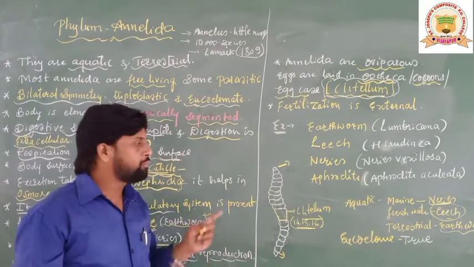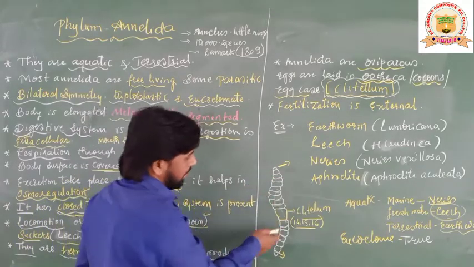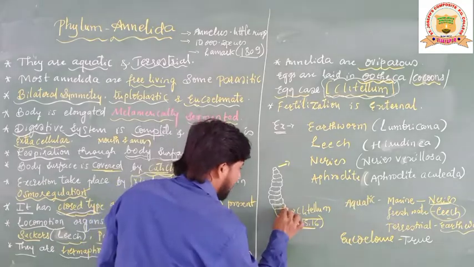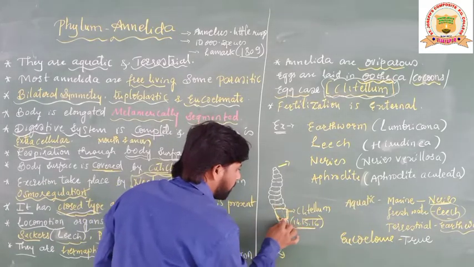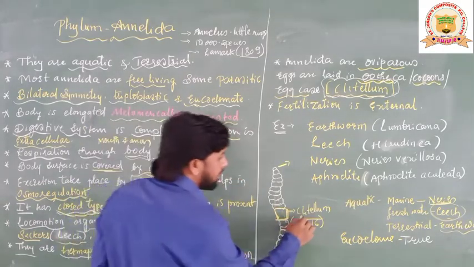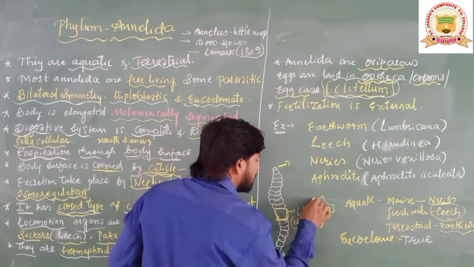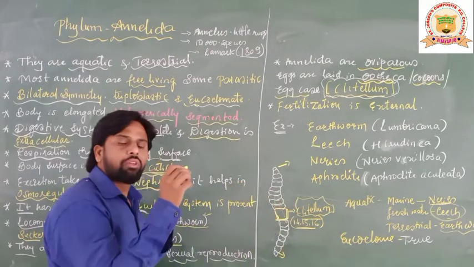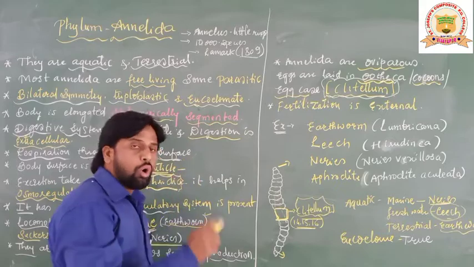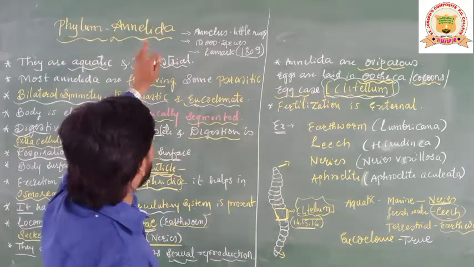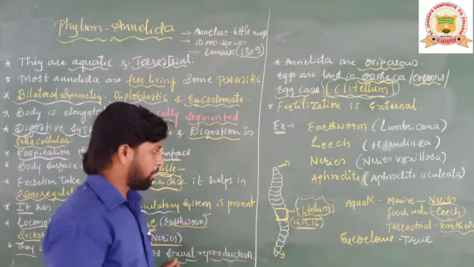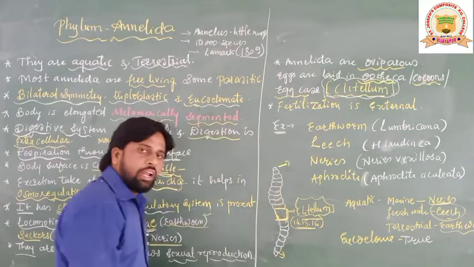You can observe on the diagram, students, this yellow colored structure I have drawn is called the clitellum. This is the structure where the eggs released by Annelida are stored.